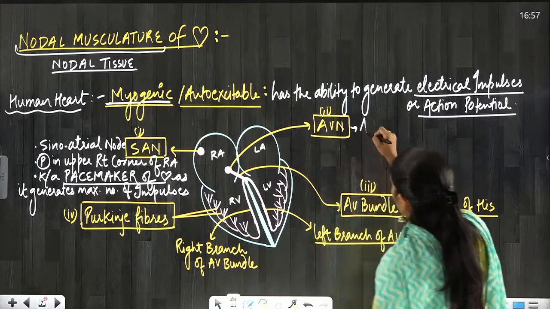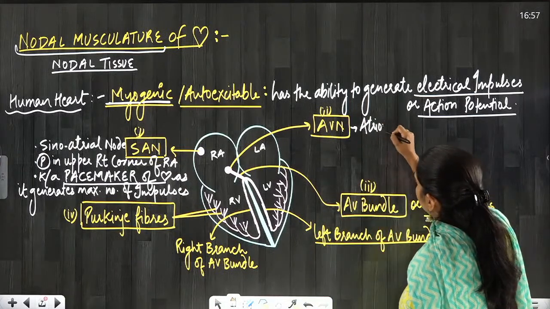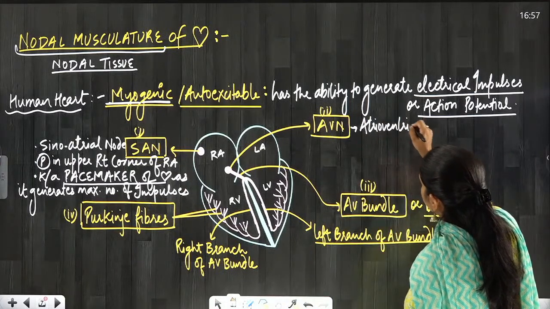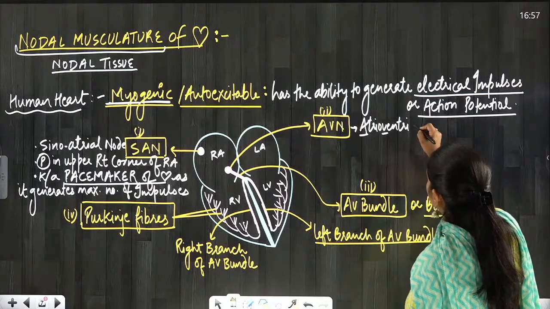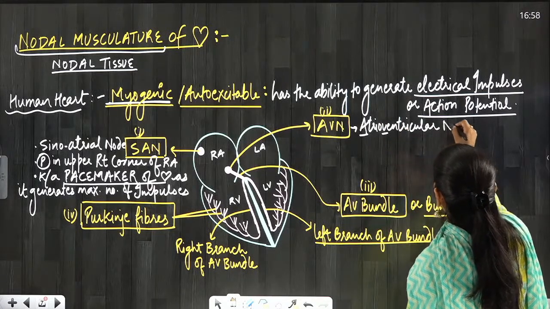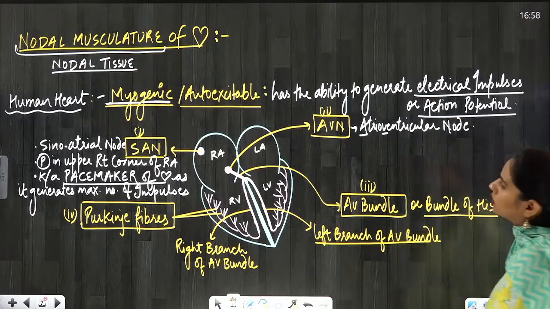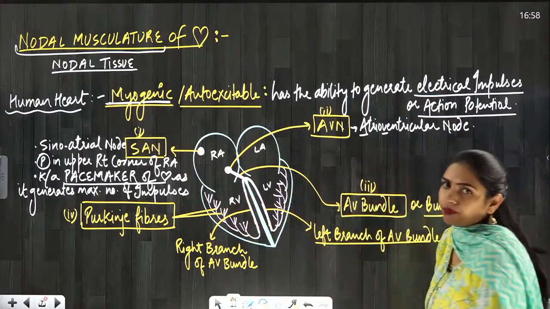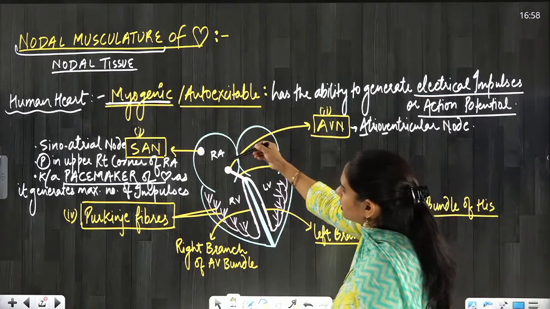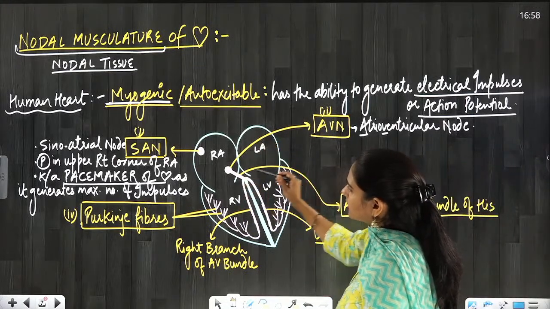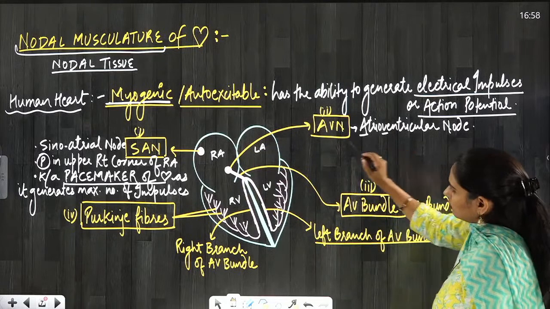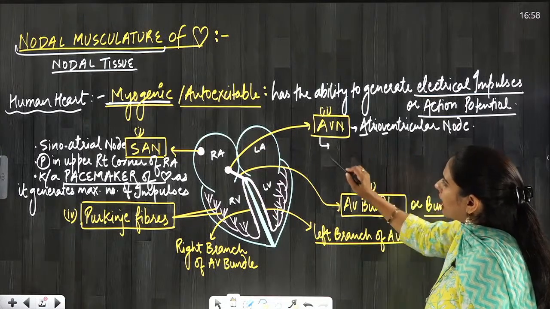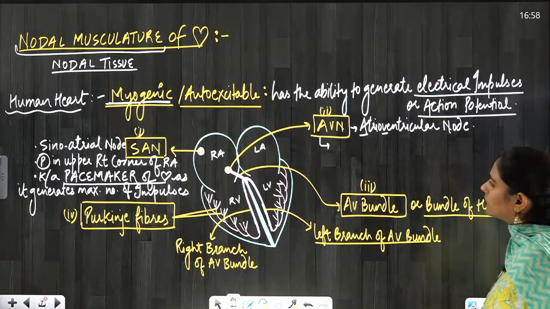Okay everyone, coming to the AVN now. AVN stands for atrioventricular node. So why is the name atrioventricular node? Because it is present near the AV septum. You know that in between the atria and ventricles there is the AV septum. So because it is present near that, it has this name atrioventricular node.